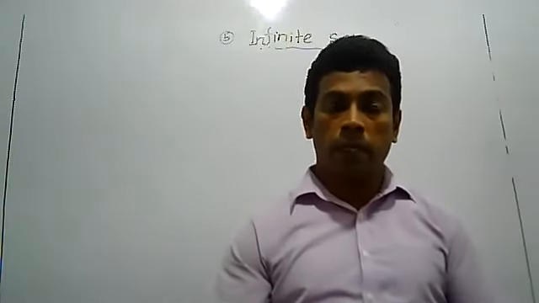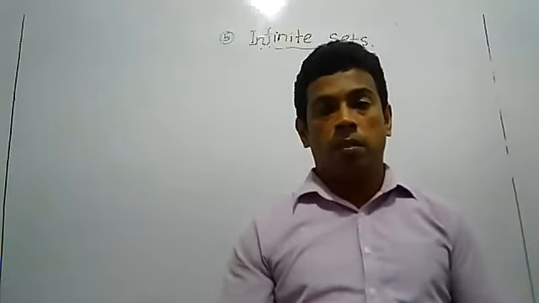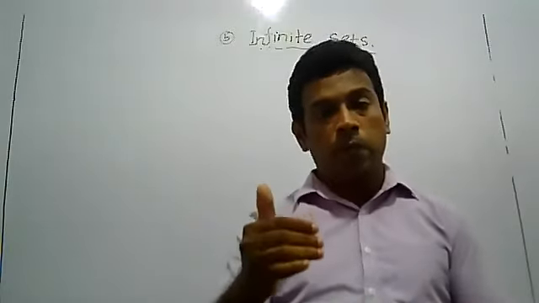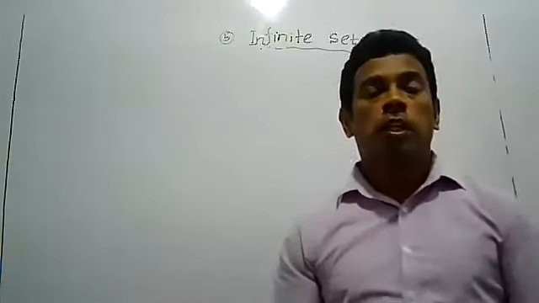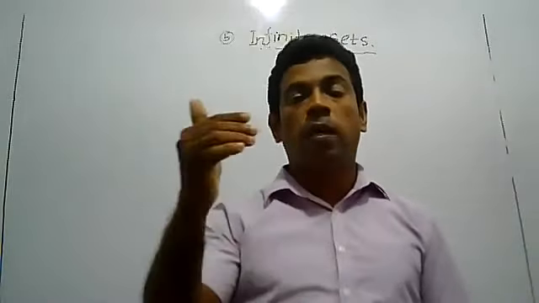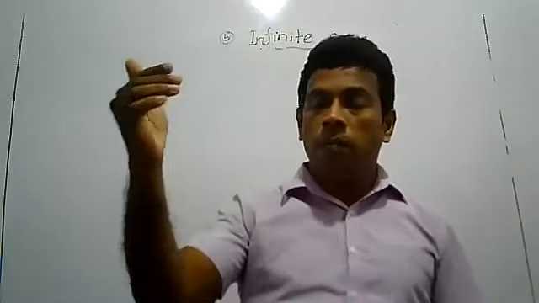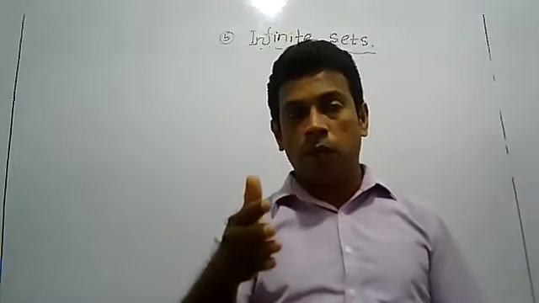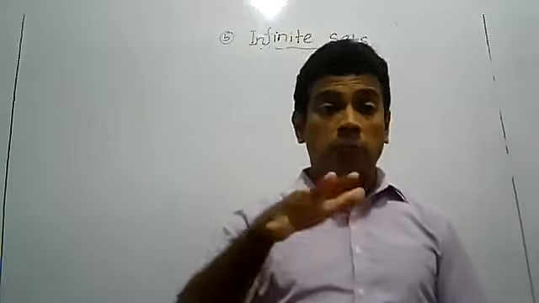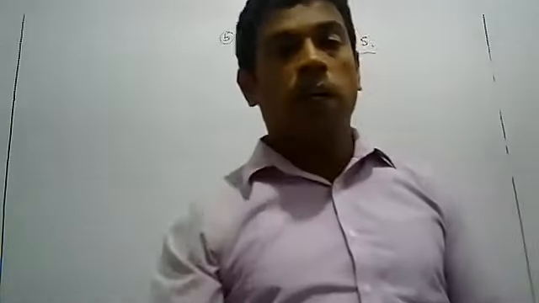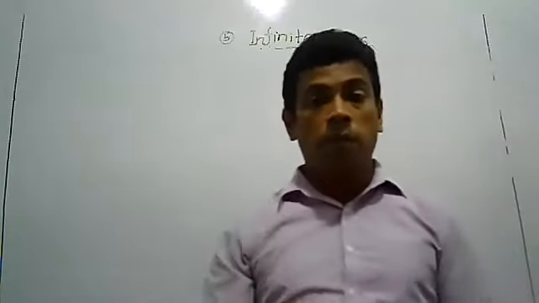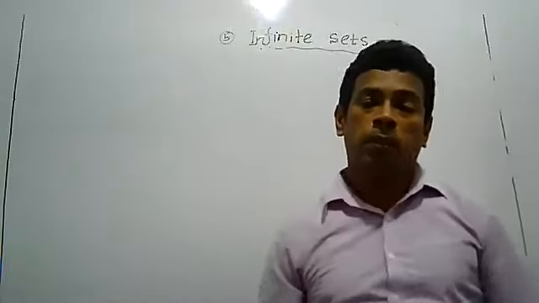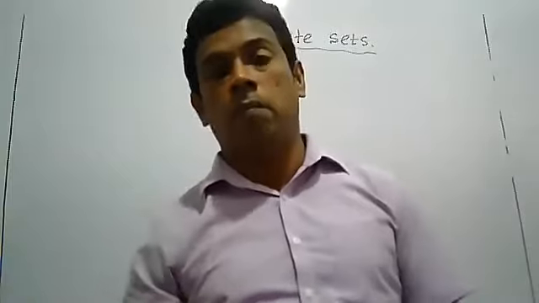Second example, even numbers. If we don't give a limit for the set, it becomes infinite. If I say even numbers, that is infinite. Even numbers less than 100, finite. Even numbers less than 1000 is also finite. Countable means finite. We don't think about the number of elements, maybe 1000, 10,000, 100,000, but countable means finite.